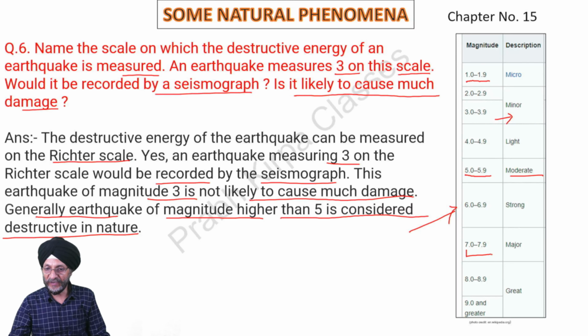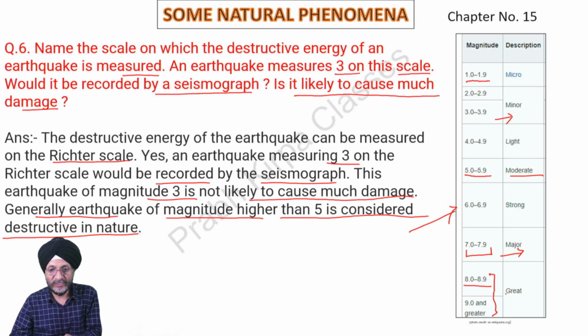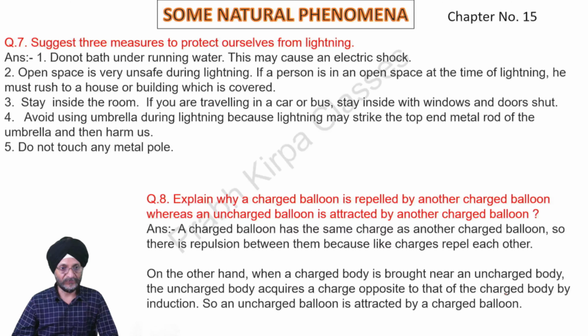If it is between 7 and 7.9, it is considered as major. And above 8, all the earthquakes are considered as great earthquakes, and the consequences of those earthquakes are likely to cause much damage to animal and human life as well as property damage.